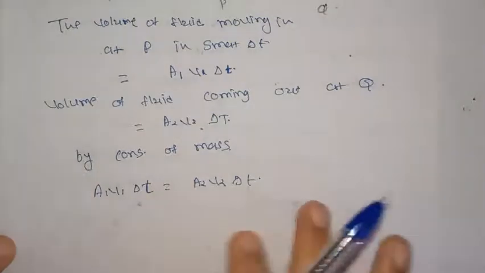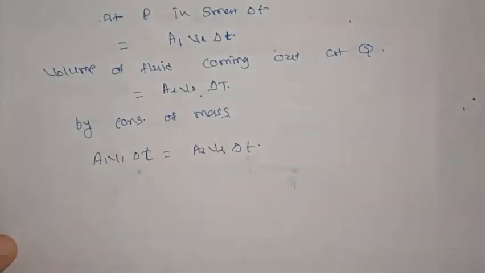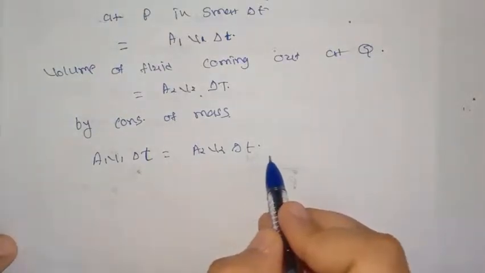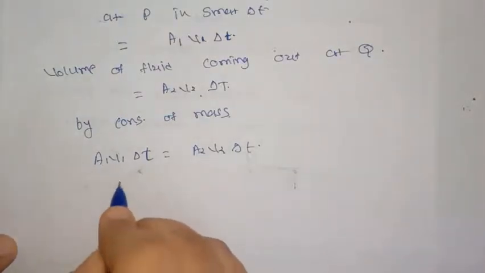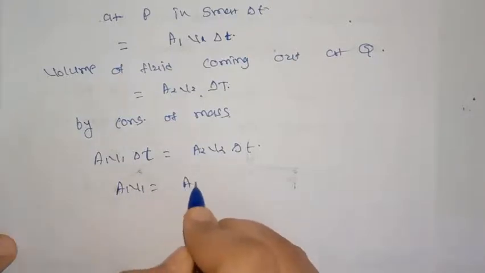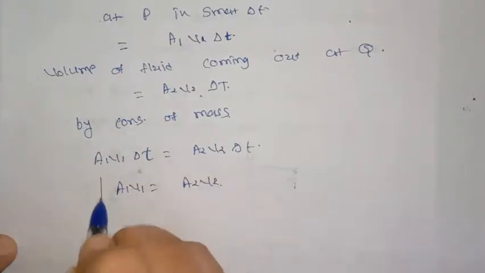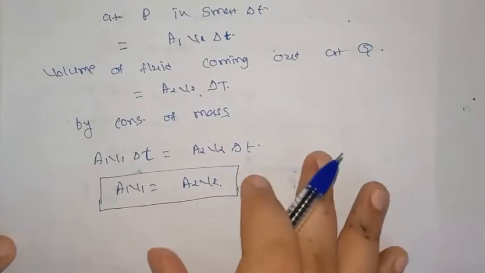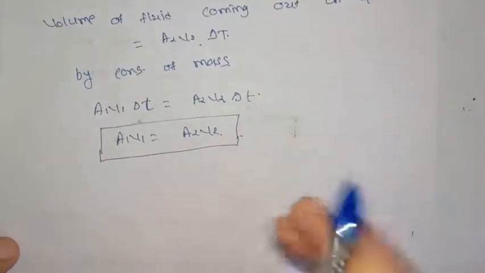This delta t will get cancelled out. So we can write that A1 V1 is equal to A2 V2. This is called equation of continuity.